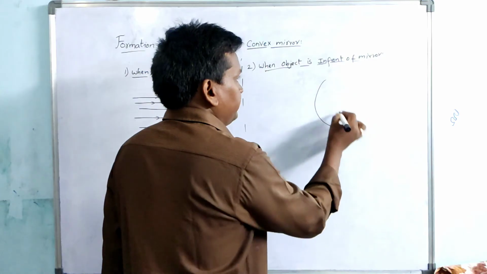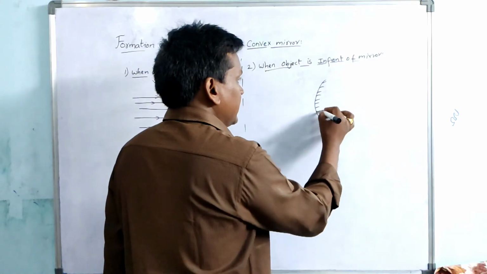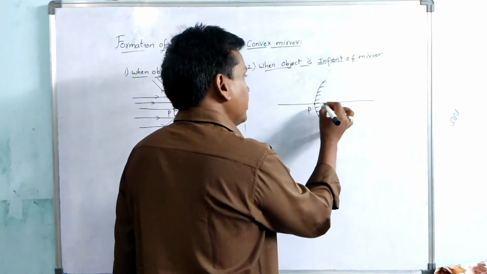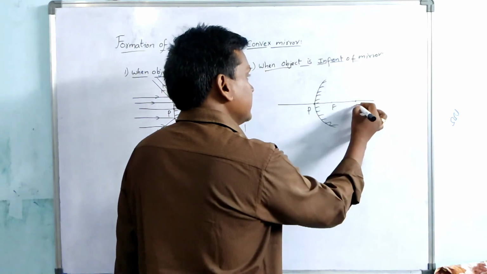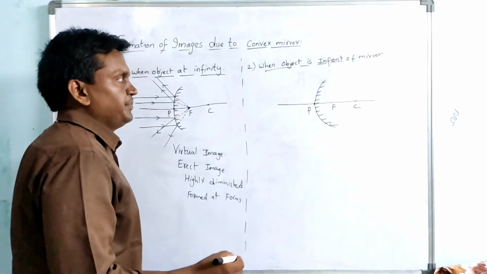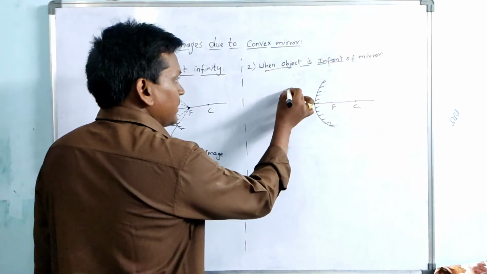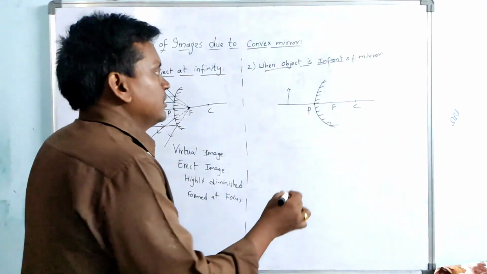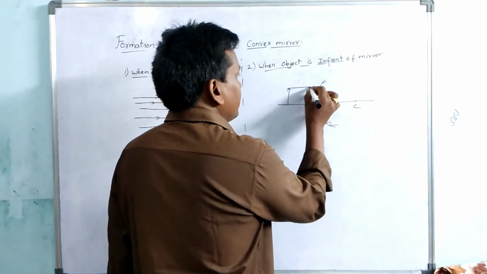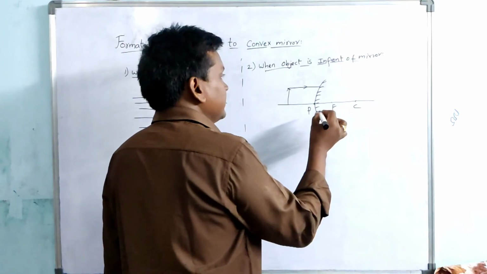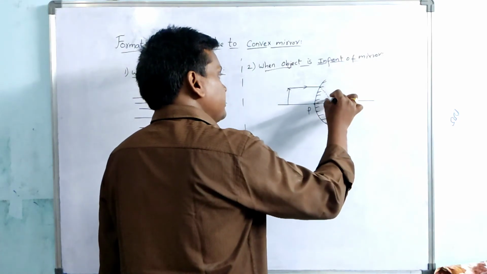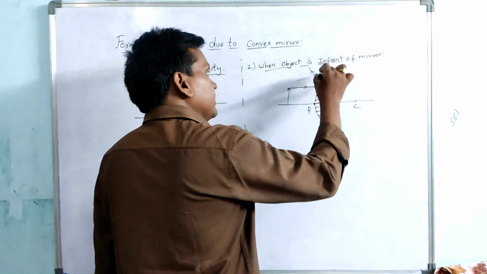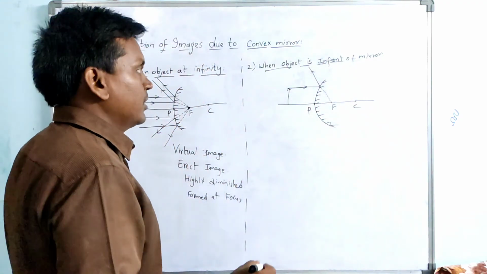So again, a convex mirror, principal axis, this is the pole, this is the focus, this is the center of curvature. Now the object is in front of the mirror. Two rays are required. The first ray is parallel to the principal axis. When a ray is parallel to the principal axis, it appears to diverge from the focus.